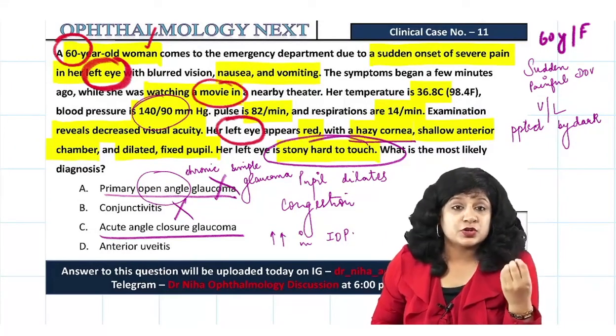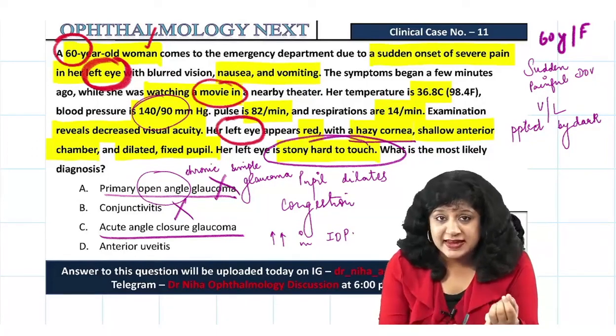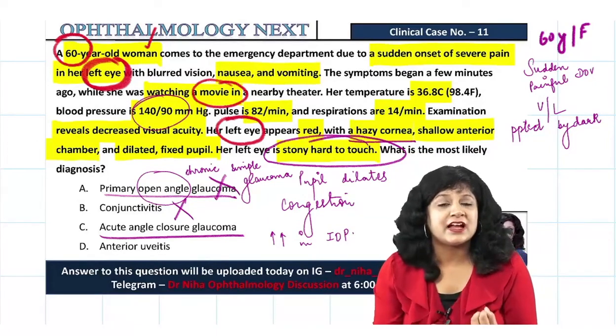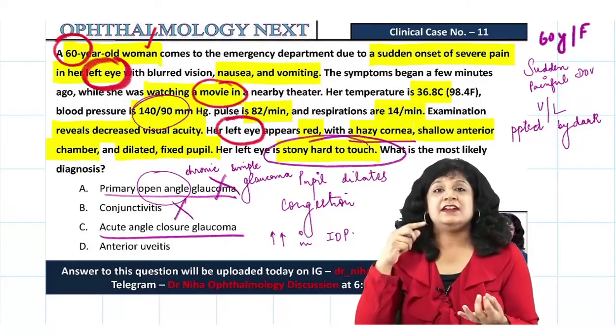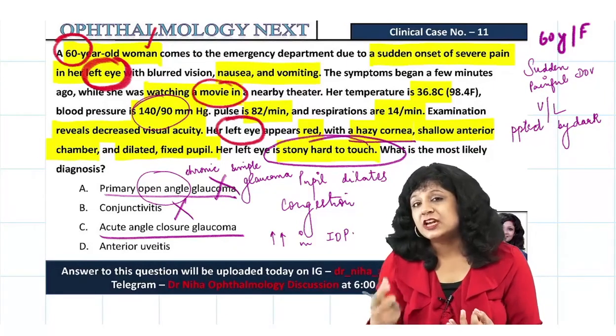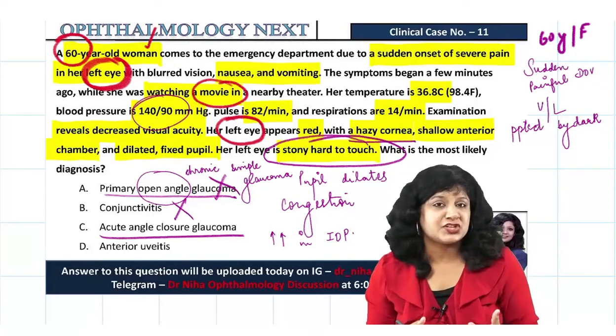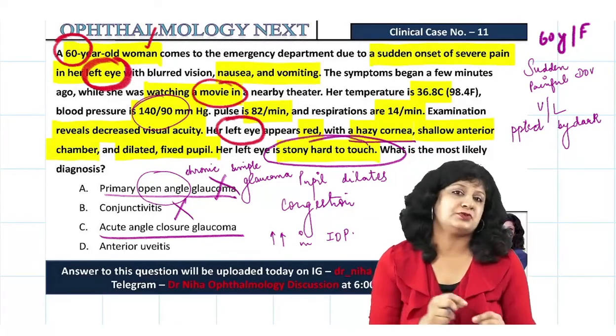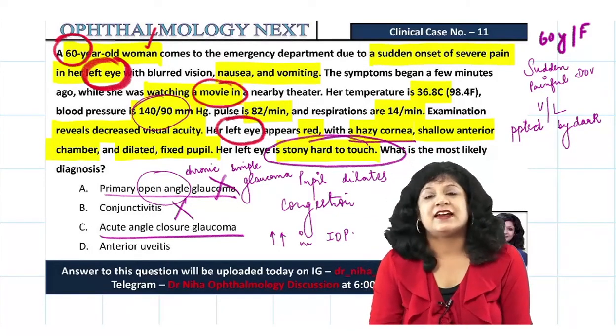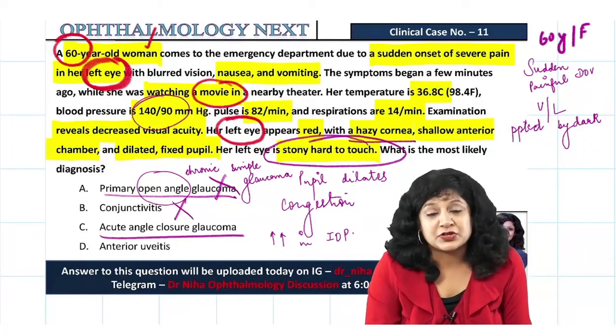And this angle closure glaucoma which is occurring in a female, she was already having a shallow anterior chamber, and now while she was watching a movie, there was mid dilatation of the pupil that has particularly precipitated the attack of the angle closure glaucoma.